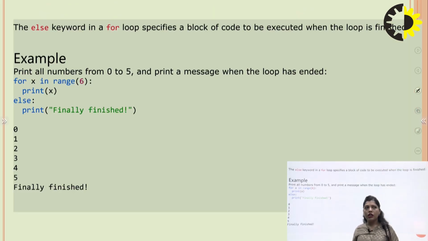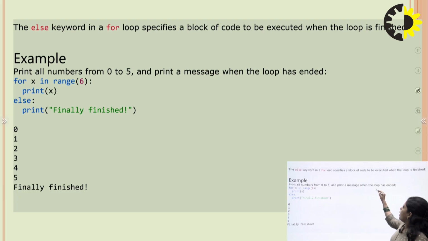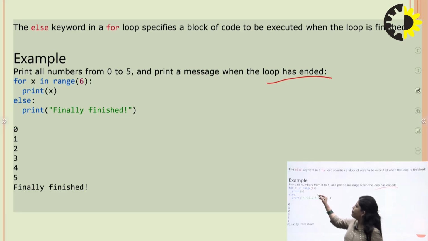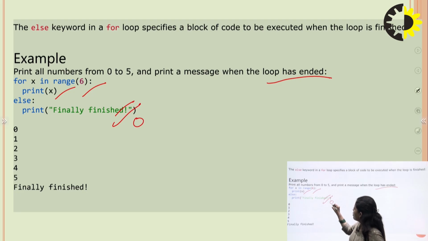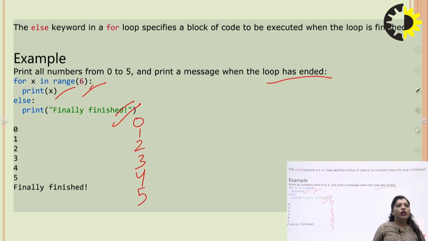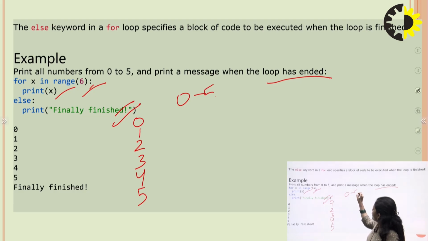This is another example: print all numbers from 0 to 5 and print a message when the loop has ended. For example, we can write the loop for x in range, and print that statement. Else, in the last, we can print the statement "Finally finished". So it prints the values 0, 1, 2, 3, 4, 5, because the value given is 6. The values are printed from 0 to 5, and at last we print "Finally finished".